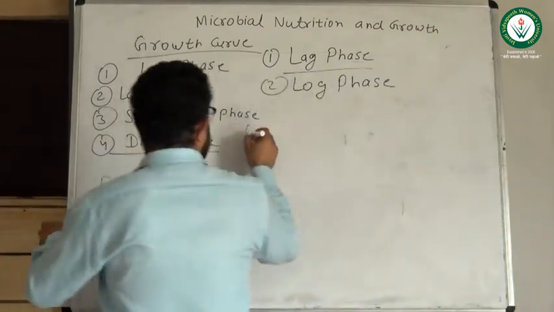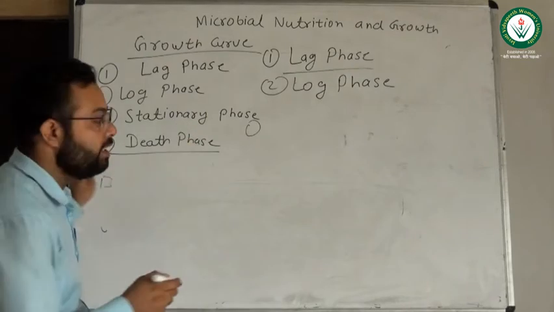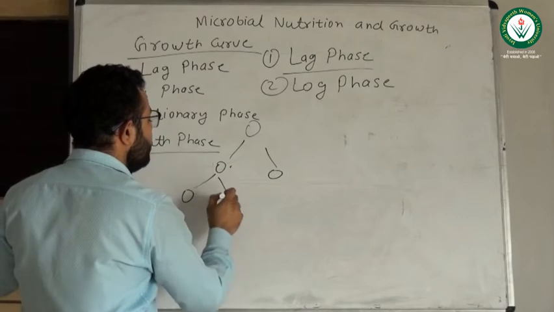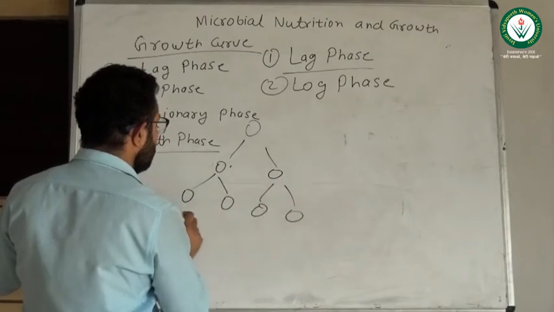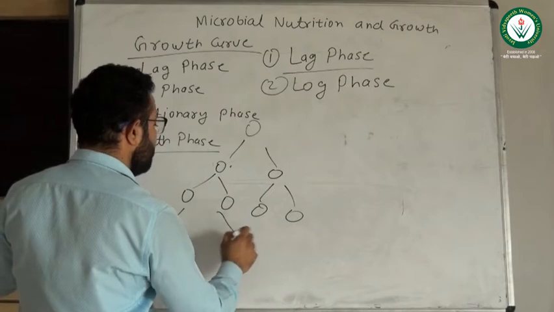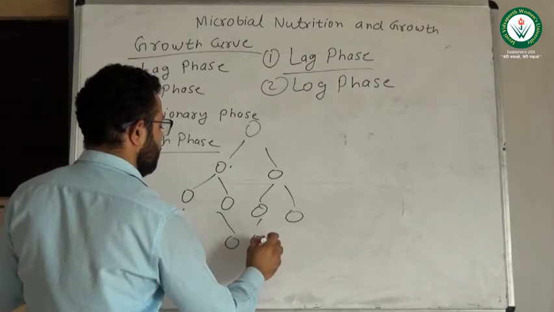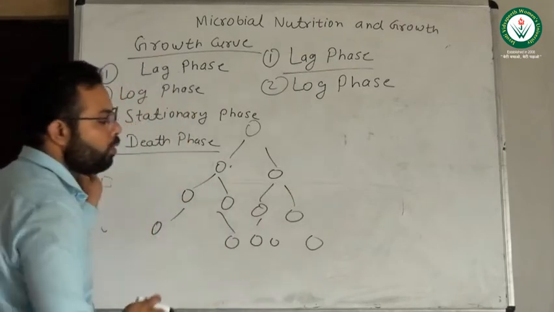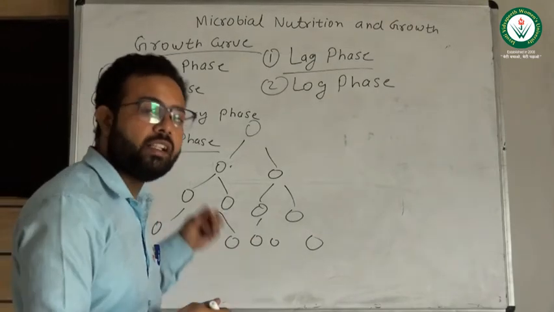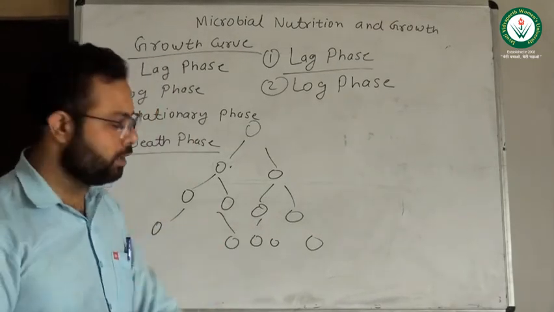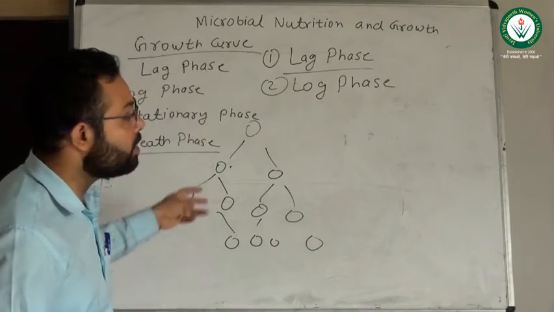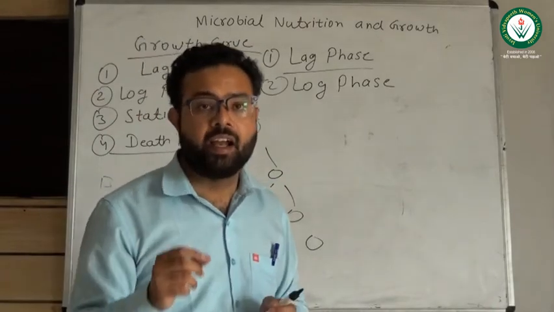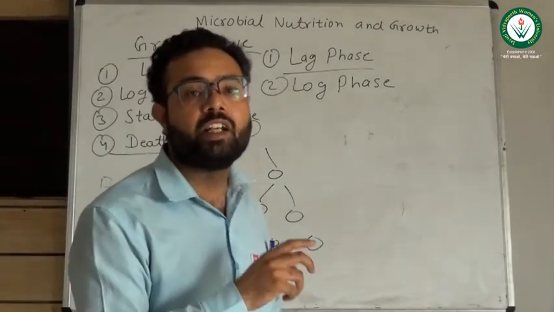For example, there is only one single cell, and this cell will divide, and those cells will further divide, and those will divide again. Exponentially the cells increase in size and in number. The maximum growth of bacteria is observed in the log phase, that is, the exponential phase.